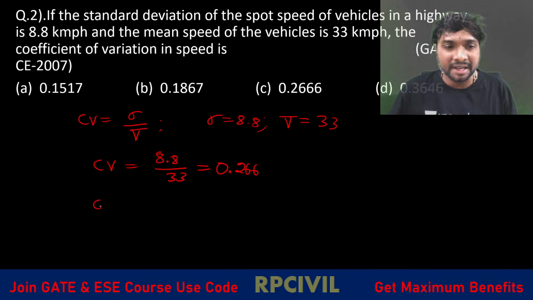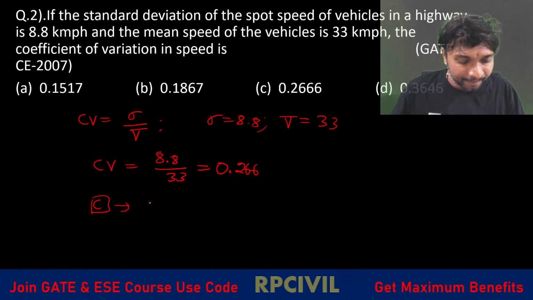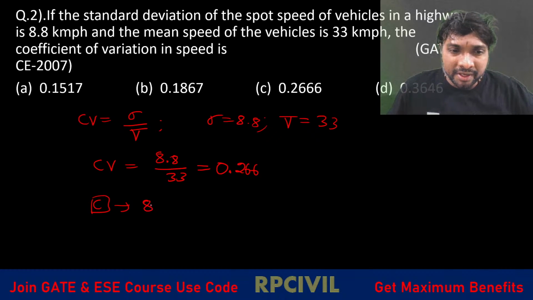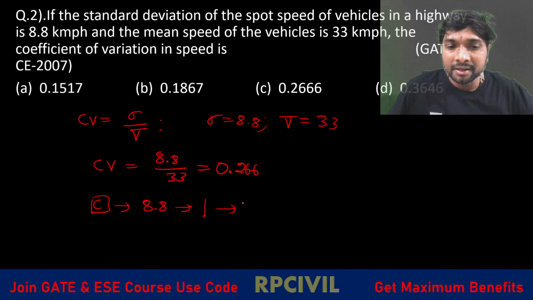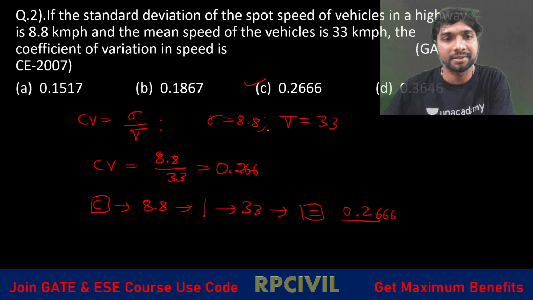Okay, clear all we have to enter first. After this clear all, what do we need to do? Yeah, only GATE, right? We have to enter 8.8, then the divide symbol, then 33, then the equals symbol. So then we'll be getting 0.26667 something. So option C is the correct answer.